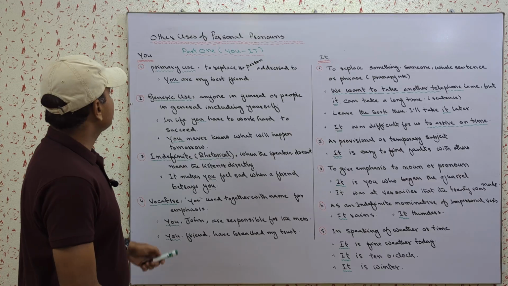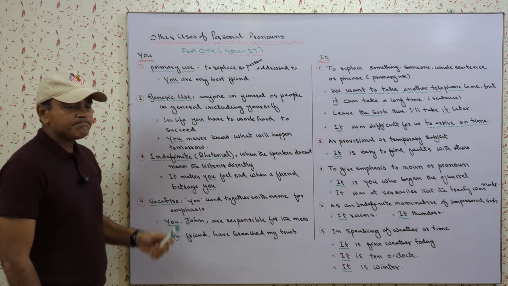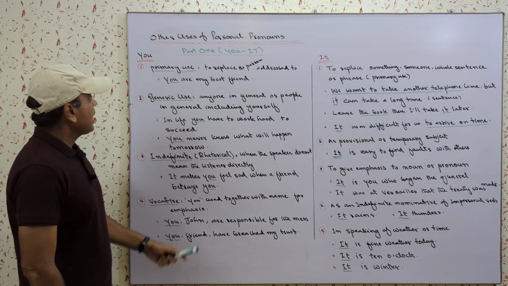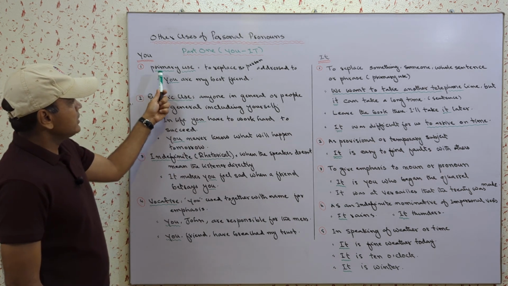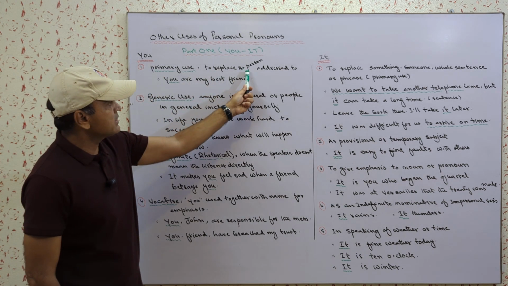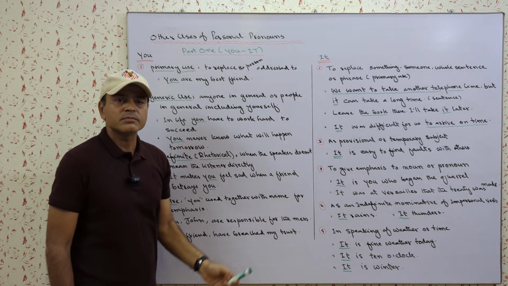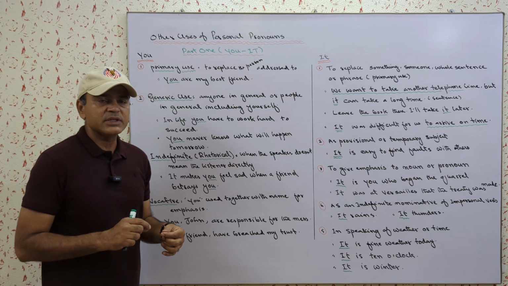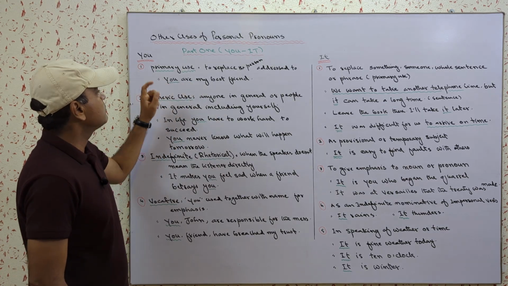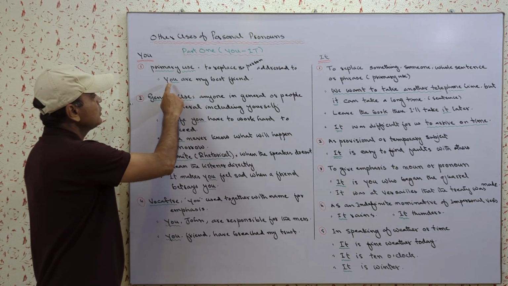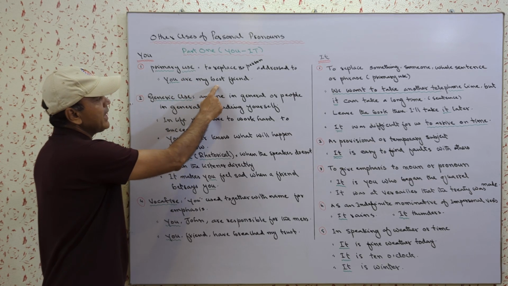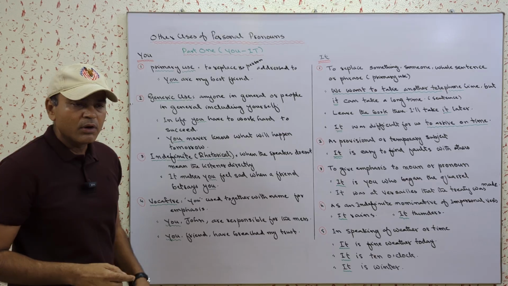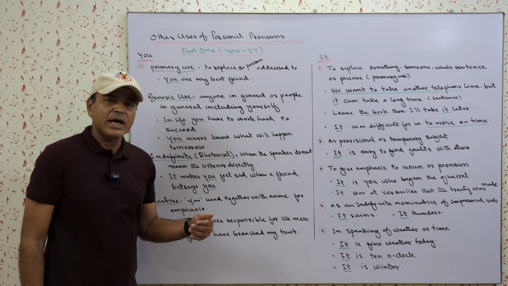So let's take the first pronoun, that is you. It is actually a second person pronoun, and its primary use is to replace the person addressed. Means the person we speak to, we replace with the second person pronoun, that is you. As in the sentence, you are my best friend. Here you is used as a personal pronoun and replaces the person I am addressing.